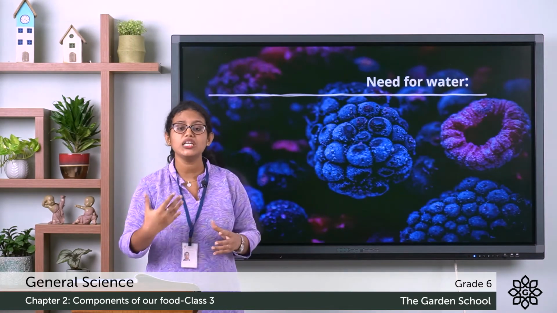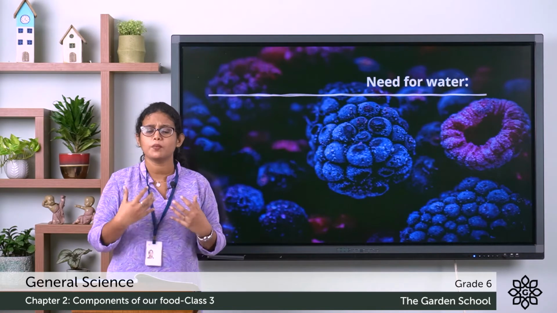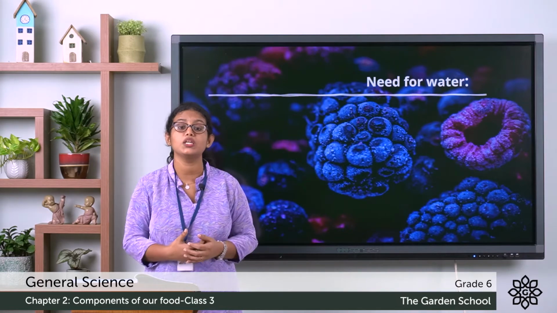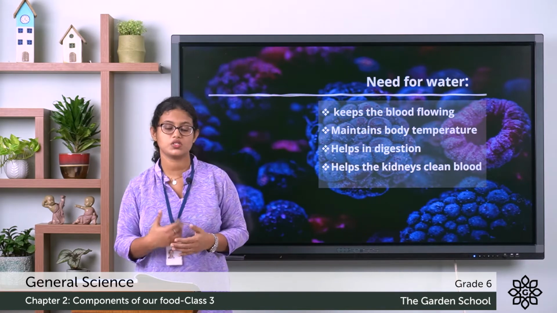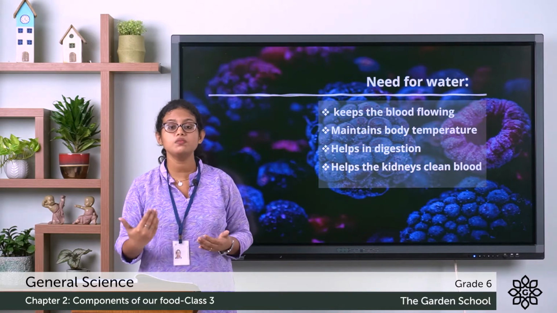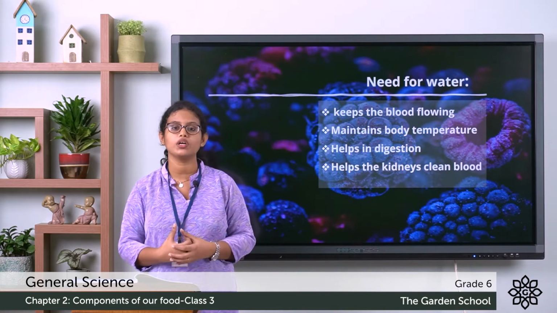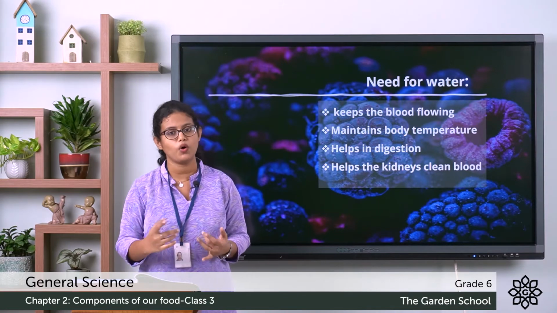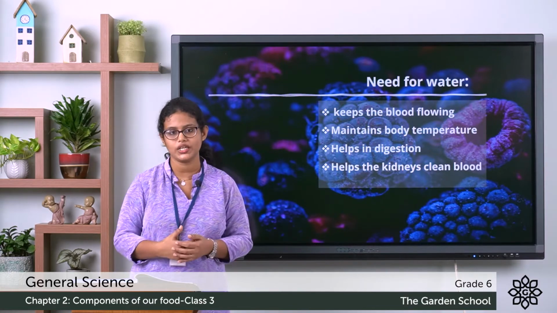Now let's see the need for water. We learnt that water is very important. It is needed for the proper functioning of our body. Now let's see the reasons for which we need water. The first one: it keeps the blood flowing. Water helps in blood circulation. As the blood circulates throughout the body, it delivers oxygen and nutrients to your body. So the first point is that it helps in blood circulation.